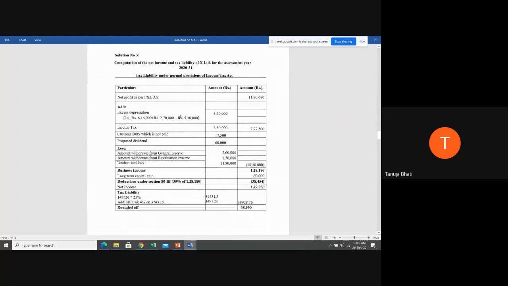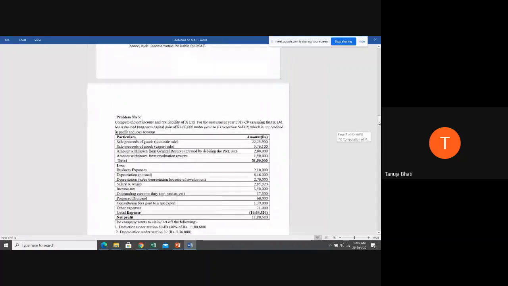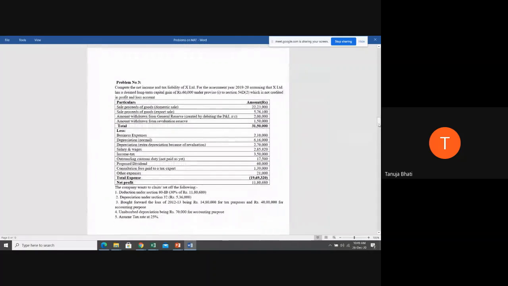Yes, ma'am. Okay, so our solution number 3 starts with first computation of net income and tax liability of X Limited for the assessment year 2020-2021. This we are going to calculate as per the normal provisions of income tax, which you all are very well versed with. So how do we calculate the total income of a company with respect to the normal provisions of income tax?